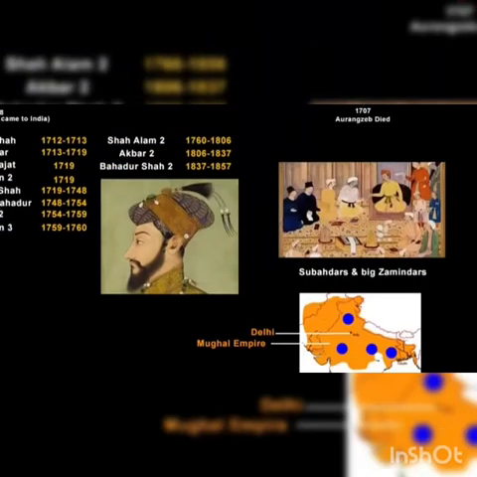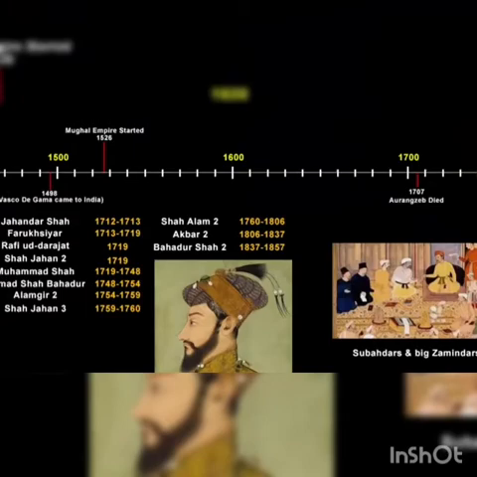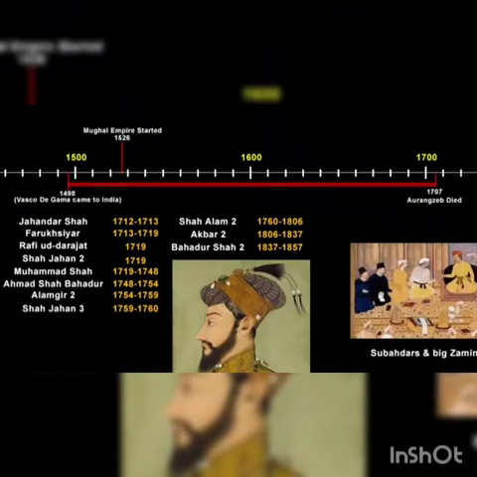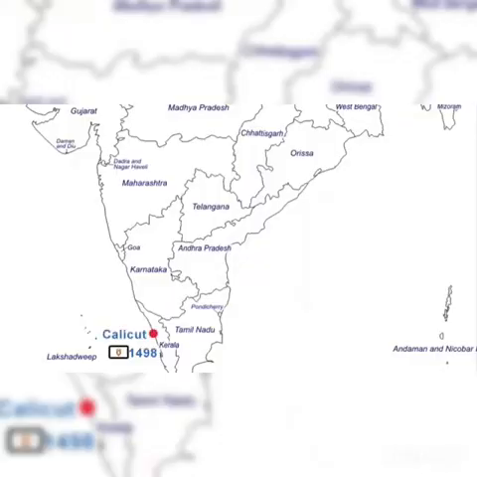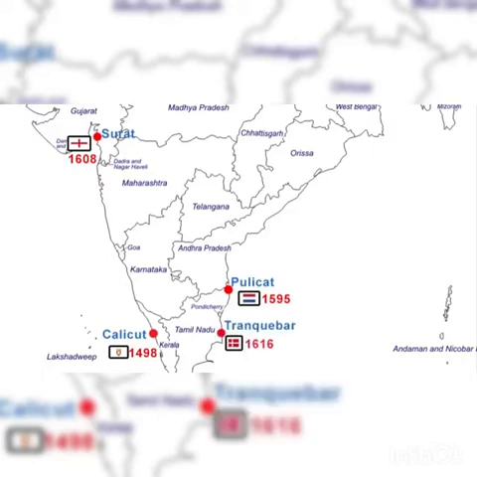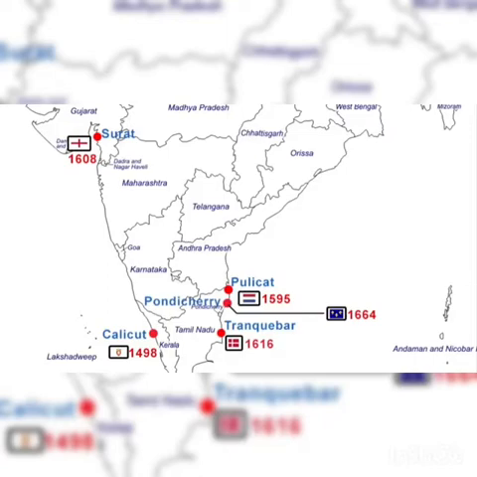Now we have the dates 1707 and 1498. Let's get to know what happened in between. In 1498, the Portuguese came to India, to Calicut. After the Portuguese, the Dutch fleet arrived in Pulicat in 1595. Then came the British, who landed in Surat in 1608. After them, the Danish came to Tranquebar in Tamil Nadu in 1616. And at last, the French came to Pondicherry in 1664. They were all collectively called European traders.